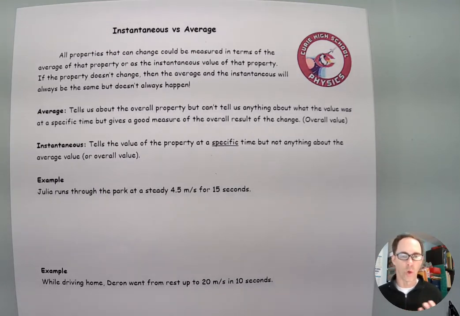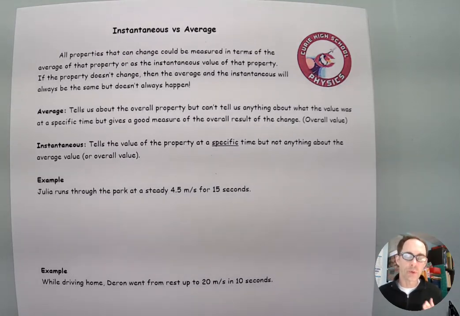Instead of looking at overall what happened, it says what happened at a particular instant in time, and hence the word instantaneous. So if I said my instantaneous weight, it would be my weight right now at this moment, not tomorrow morning, not 2 hours ago, but right now. If I wanted the average value, then I might weigh myself 10 or 15 times over the month, and then take the average of those. While it doesn't tell me what my weight was at a specific time, it does give me an overall picture of what was happening to my weight. Right now my weight might be one thing, but 2 weeks from now, my weight might be completely different, and the average might not really reveal what I want to know.